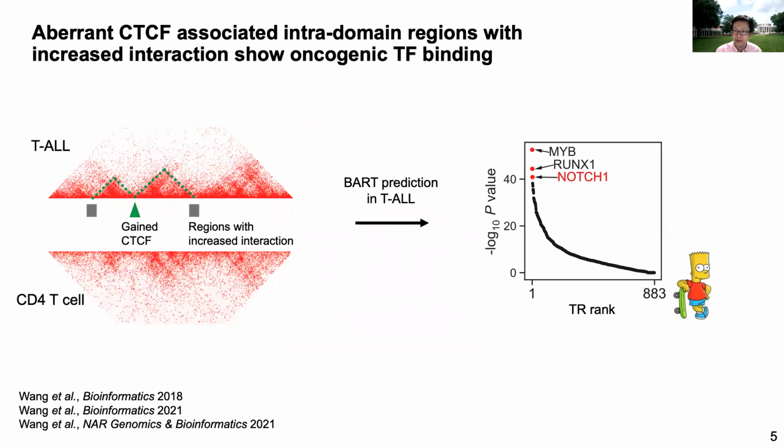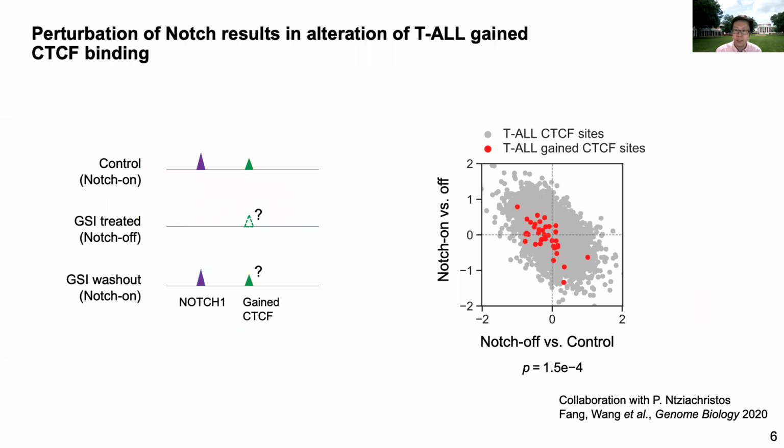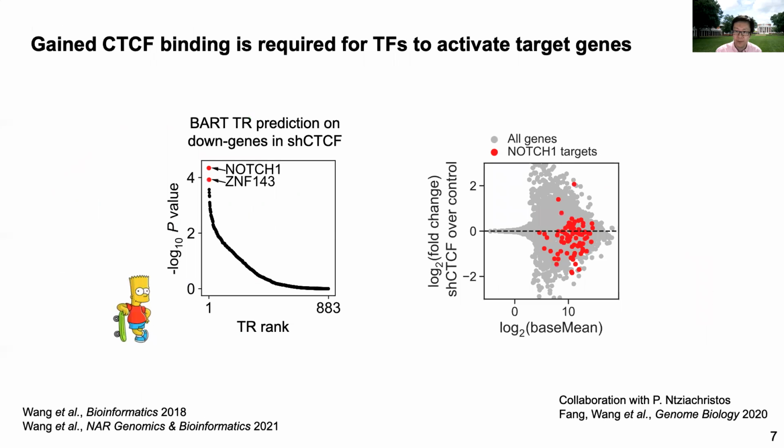Using a bioinformatics method we developed, we identified transcription factors bound at regions with increased interaction with the gained CTCF sites, such as Notch in TLL. Perturbation of Notch can lead to binding changes of these gained CTCF, suggesting that gained CTCF are induced by Notch. A knockdown of CTCF leads to decreased expression of Notch target genes, indicating that CTCF is required for Notch to regulate its targets.